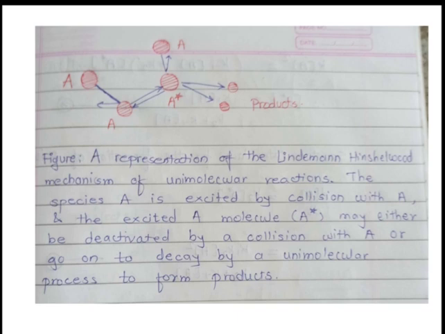Here, the species A is taken, which is excited by collision with A molecule. So, these are the two molecules we have taken, A and A. These molecules collide with each other and one of them goes to the excited state with highest energy and the other is of less energy. So, there are two ways. This A star either comes to the ground state with release of energy or this A star leads into the formation of the final products.